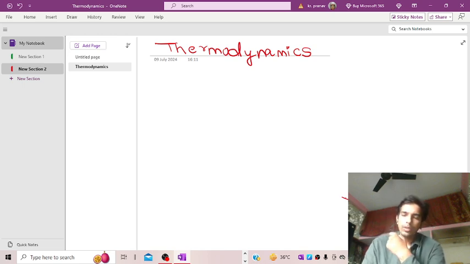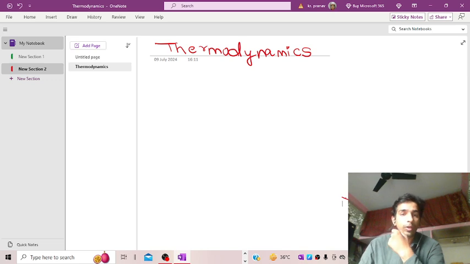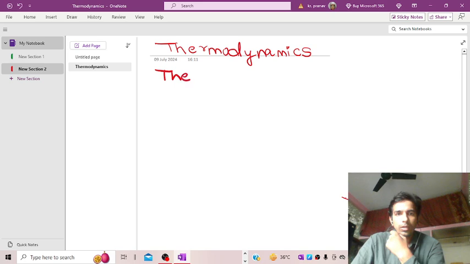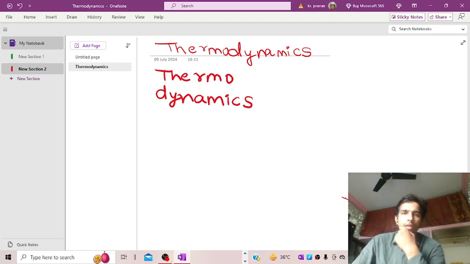As the word suggests, thermodynamics, as I have written the word there, is basically composed of two words. The first and foremost is thermo, and the second word is dynamics. As I have written the bifurcation of thermodynamics, it is composed of two words: the first word is thermo and the second word is dynamics.